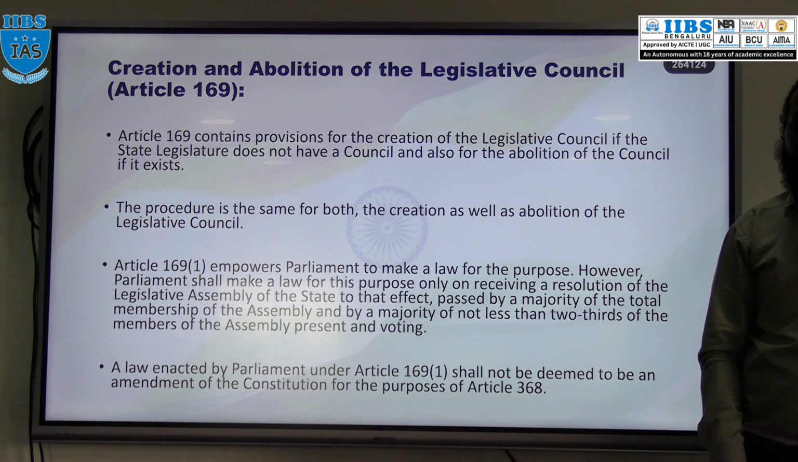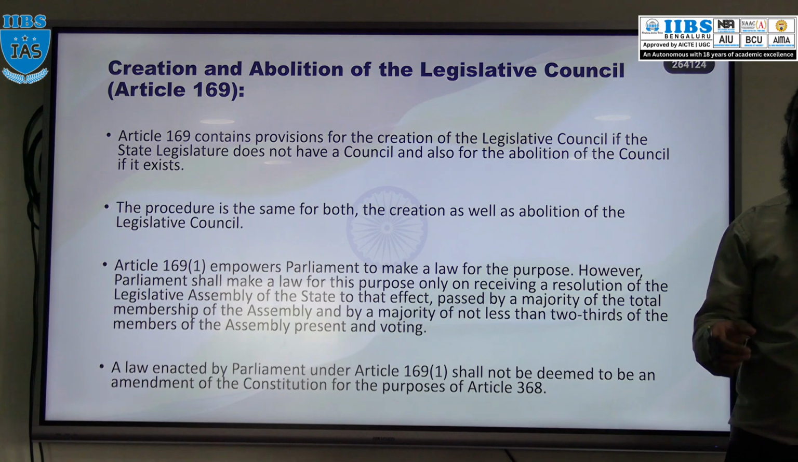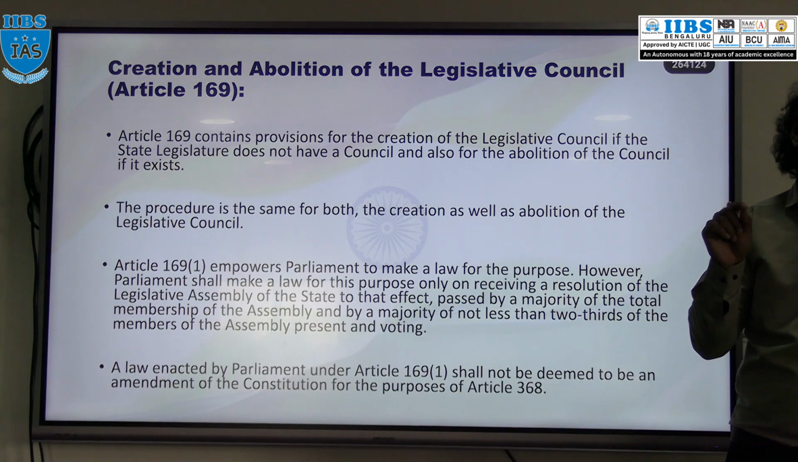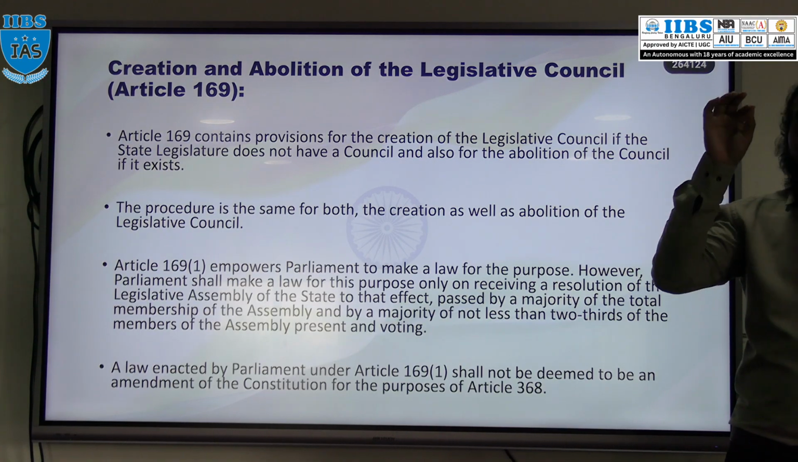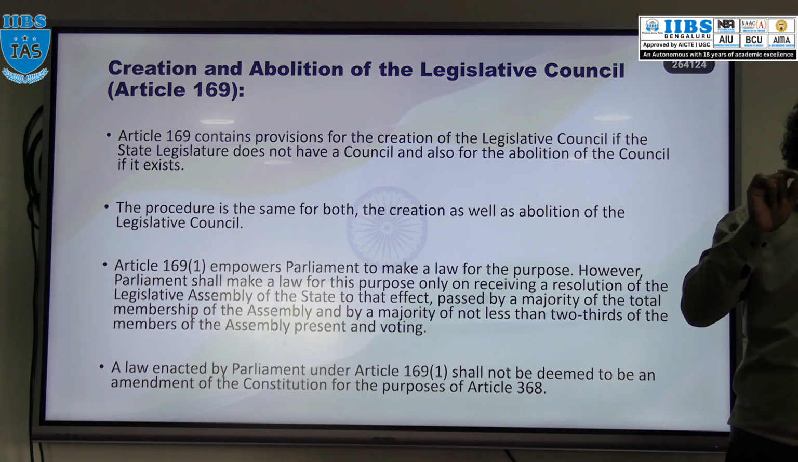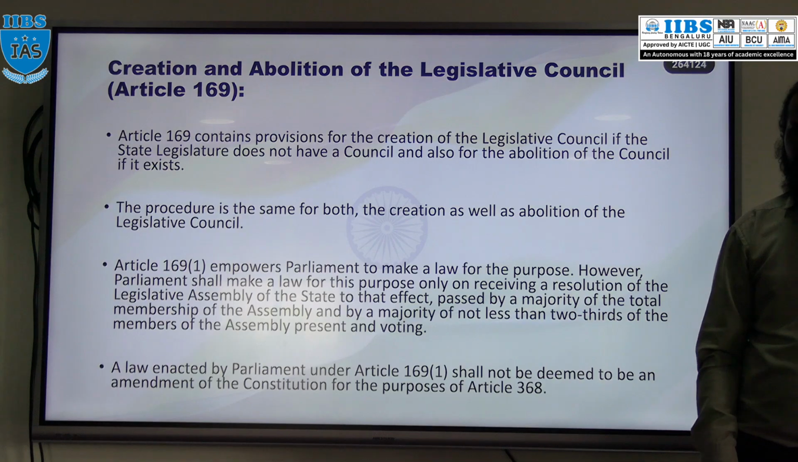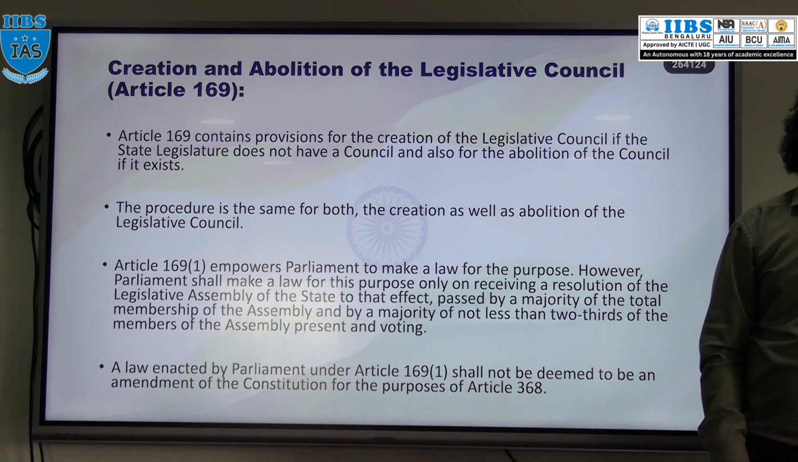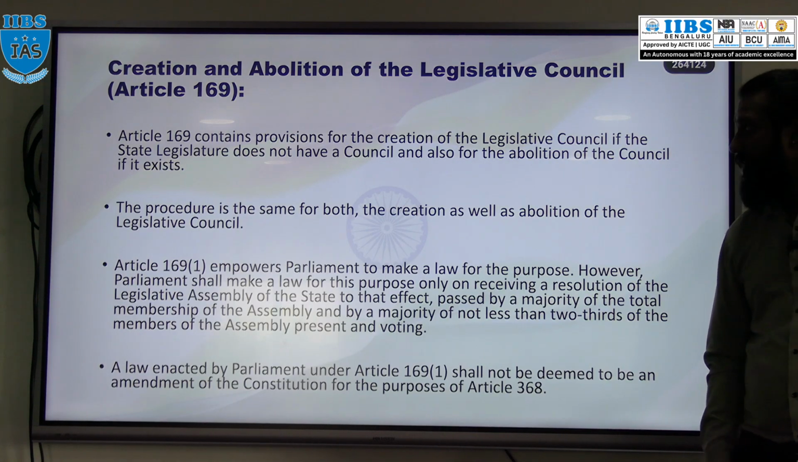Bicameral means having two houses. What are those two houses? Vidhan Sabha and Vidhan Parishad, or State Assembly and State Council. The members of State Assembly are called MLA, Member of Legislative Assembly, and the members of State Council are called MLC, Member of Legislative Council. Only 6 states are having bicameralism, that is both the Assembly as well as the Council, Vidhan Sabha as well as the Vidhan Parishad.